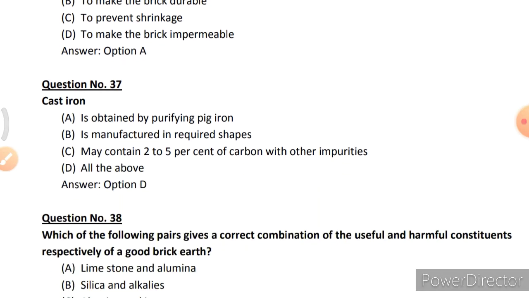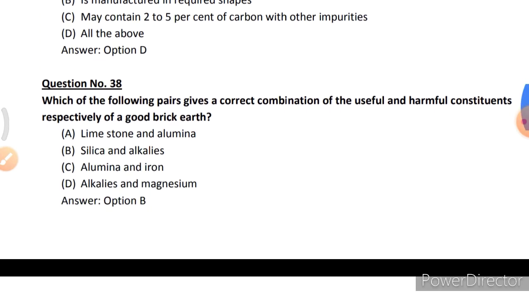Cast iron is obtained by purifying pig iron, is manufactured in required shapes, may contain 2 to 5% of carbon with other impurities, all the above. So option D, all the above. Which of the following pairs gives a correct combination of the useful and harmful constituents respectively of a good brick earth? Option B, silica and alkalis.